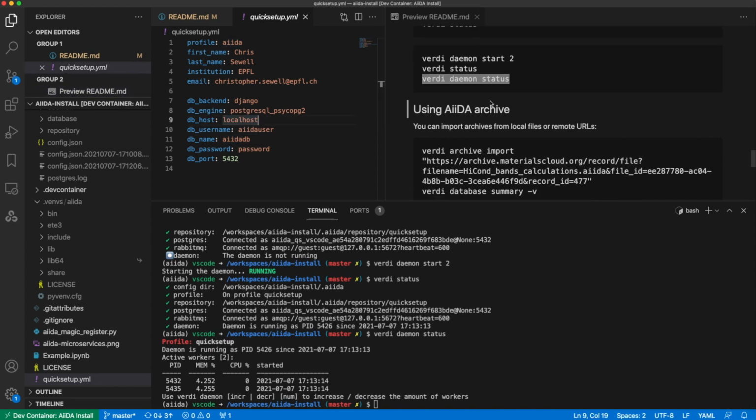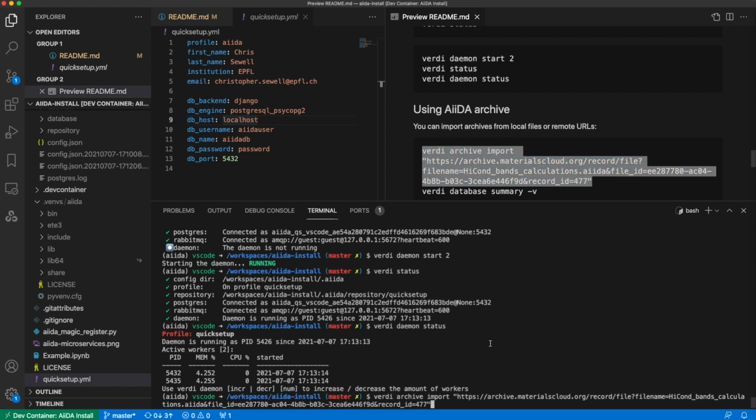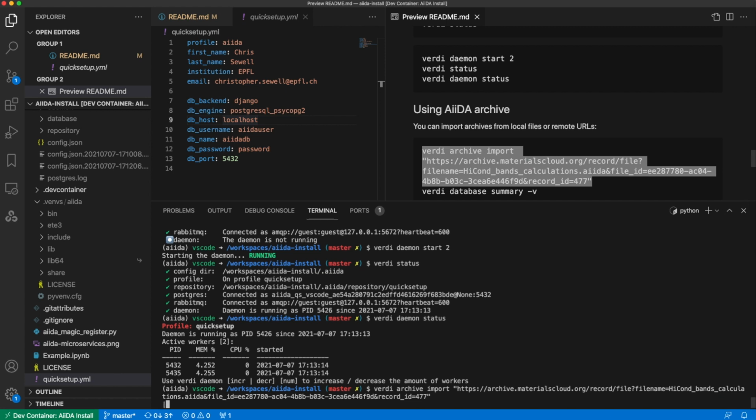Now, you might want to start with some existing data in a verdi archive that you may have seen before. So we can, for instance, import a URL or a local file.